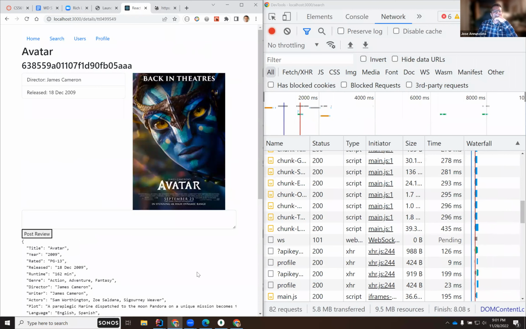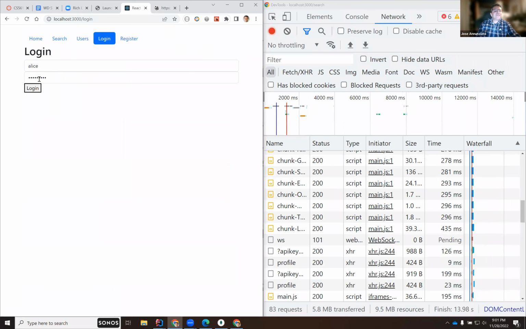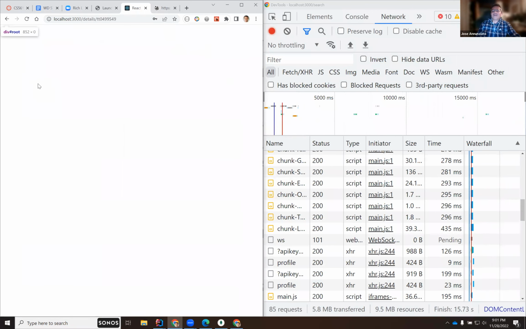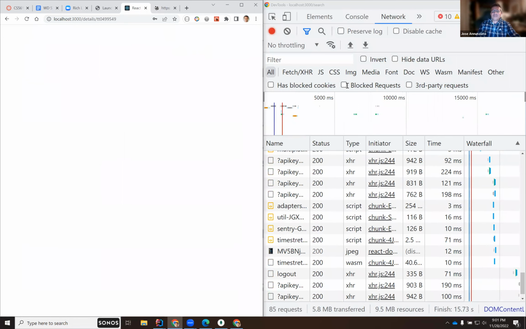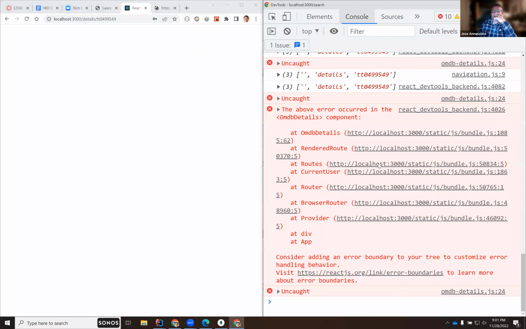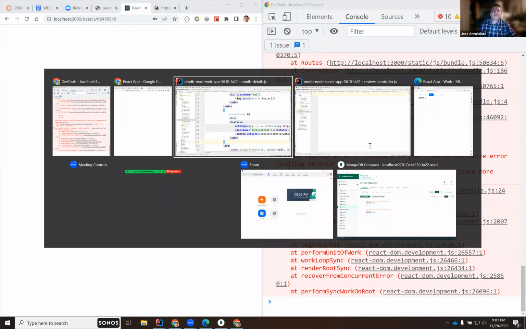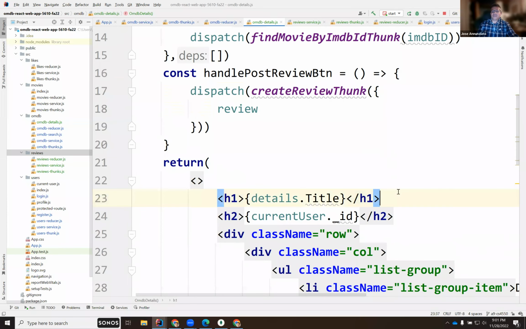Okay. Yeah, that was weird. Notice that if I go to profile and I log out, right, and I go to search and I go to avatar, oops. All right, so it must think that I'm getting null. Oh, okay, that's because I am trying to render something that is null here.